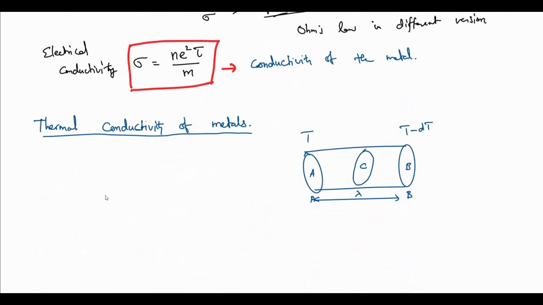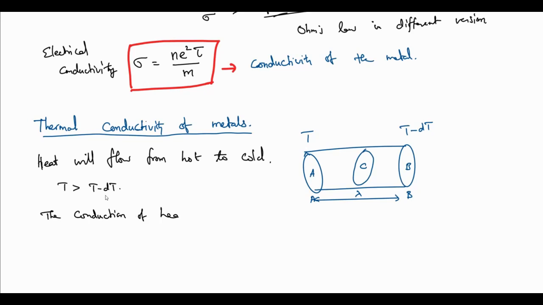Now we go and look at the thermal conductivity of metals. So we had electrical conductivity, now it's time for us to find the thermal conductivity. Who will make this thermal conductivity also? The same free electron will contribute here for the thermal conductivity. Normally thermal conduction will happen from the hot body to the cold body, the heat will flow. Here we have taken a sample such that the temperature on one side is T, which is greater than the other side, T minus delta T. So the conduction of heat energy per unit cross sectional area per unit time.